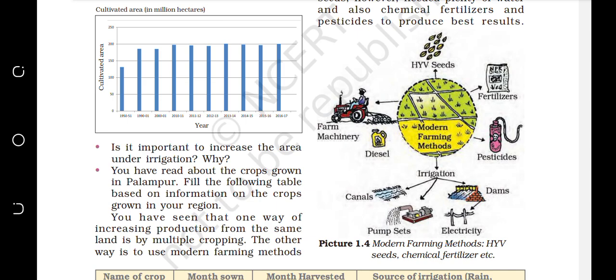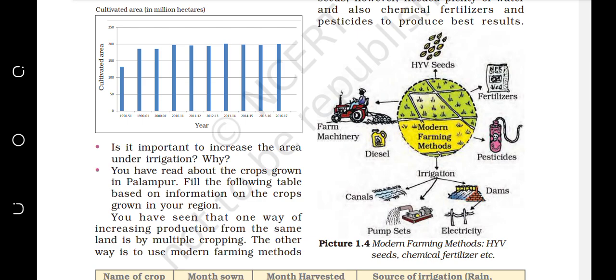But in the case of traditional farming, there are many other things you are not familiar with, but before the 1960s or before the 1970s, this type of farming method was followed by the farmer, like using the simple traditional seed, wells and tanks for irrigation purposes. The fertilizer they use is actually cow dung.